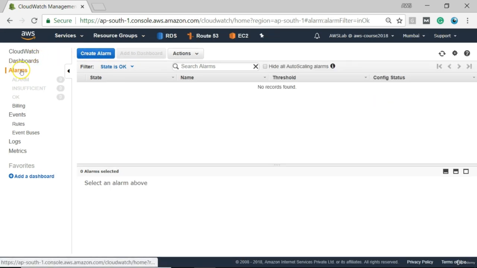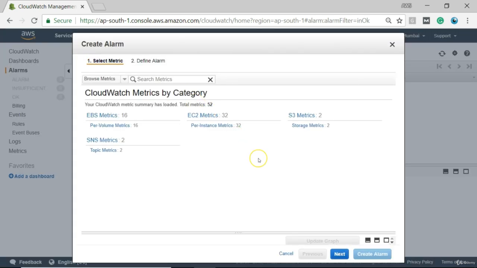So here we are in alarms in Asia Pacific Mumbai region, and now I will create alarm. Okay, so since we have our EC2 instances in Mumbai region, we will be displayed with these metrics by category over here. Since we don't have EC2 instances in North Virginia, we would not have found this in North Virginia region. As far as billing is concerned, billing is global. So we have been redirected to North Virginia region for creating a billing alarm. So I think you understood the difference why we are back in Mumbai region, because we have EC2 instance over here in this region.